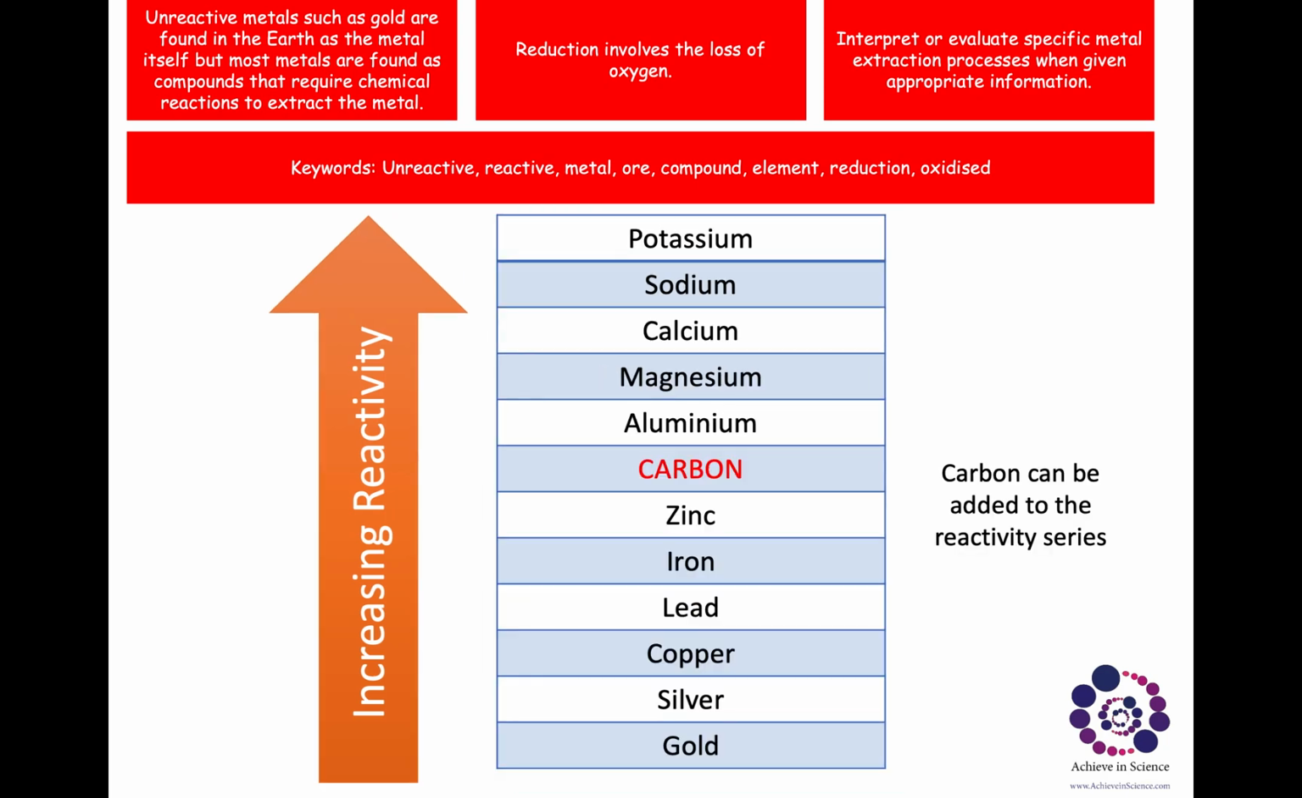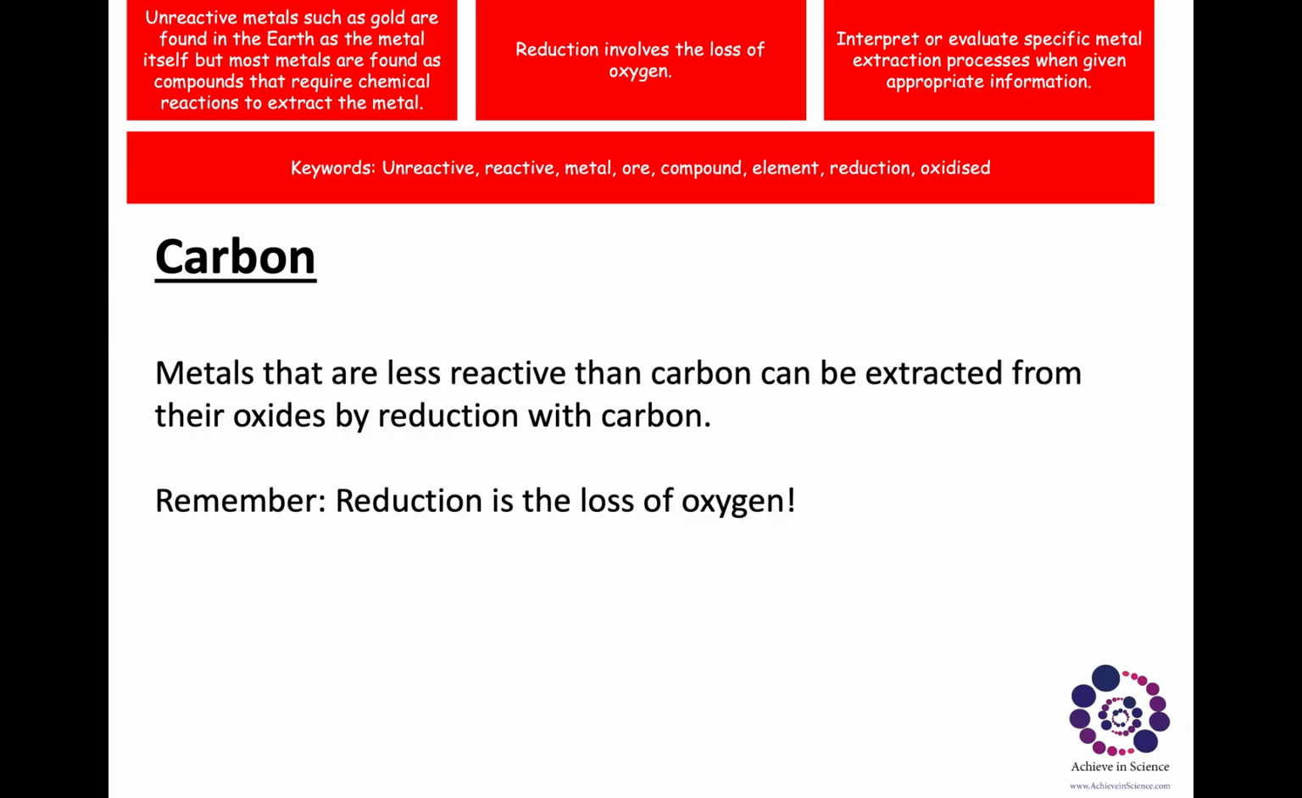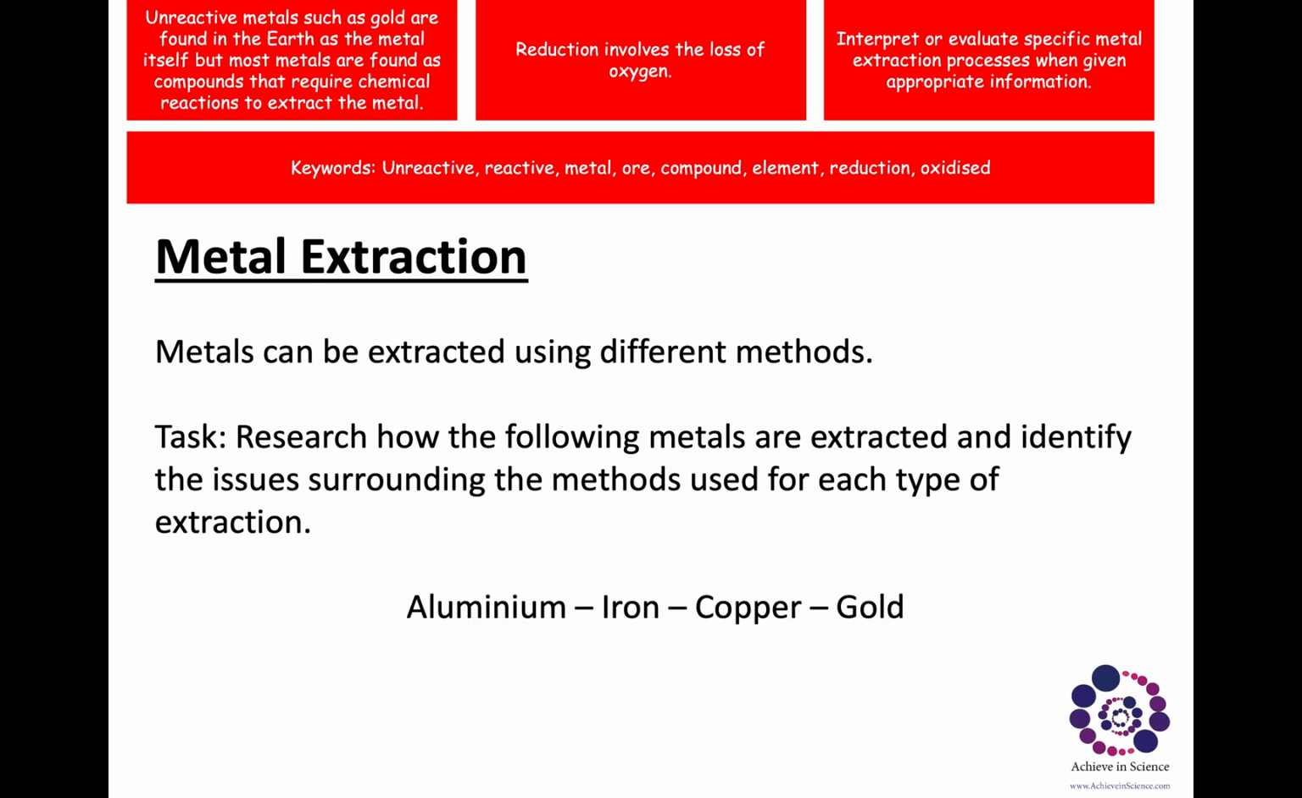Let me just summarize this. I've got different metals here: gold, silver, copper, lead, iron, zinc, carbon. The way you extract these metals is that metals which are less reactive than carbon, underneath carbon, so zinc, iron, lead, copper, silver, and gold, can be extracted by removing oxygen. So you can remove oxygen from them, and they can be extracted. That's the key word, so remember this: reduction is the loss of oxygen. So I want you to have a go at this activity. Research how the following metals are extracted and identify the issues surrounding it.